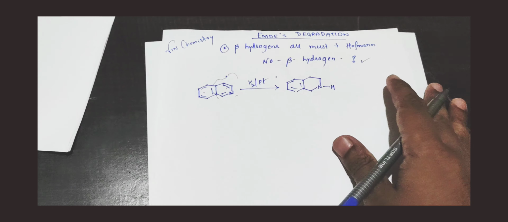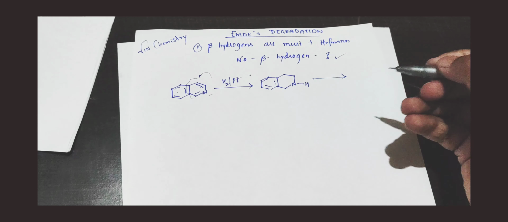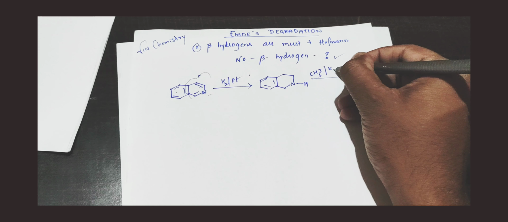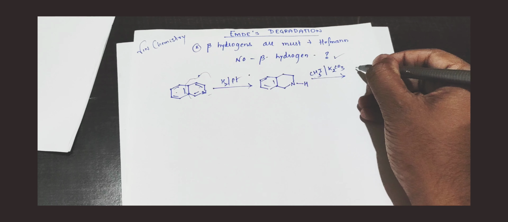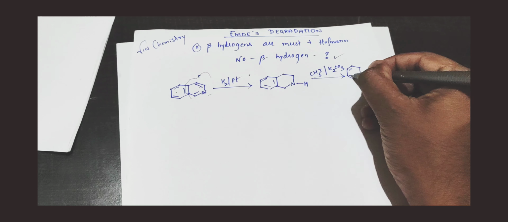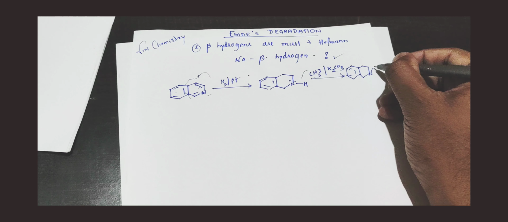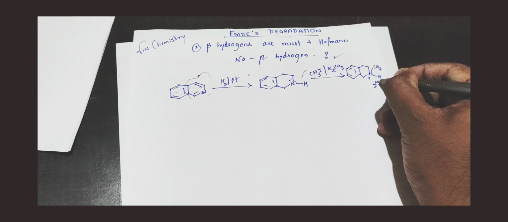Similar steps you follow as you do for the Hofmann exhaustive methylation. If you have not seen my Hofmann exhaustive methylation video, please go through it, which is on my channel. First we do methylation in the presence of a base. The lone pair of electrons is here, CH3 will attack the nitrogen, and the nitrogen gets a plus charge with I minus.